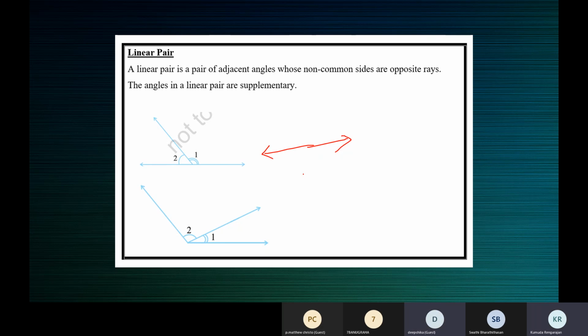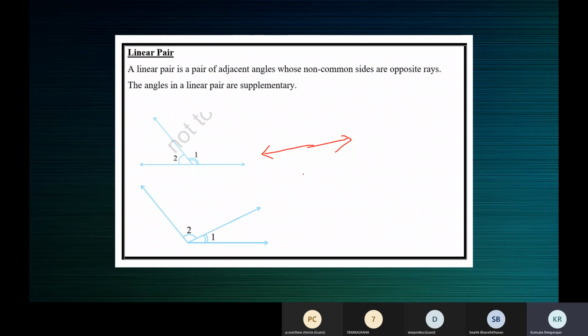And second, their non-common arms must be opposite rays. Tell me now. For a linear pair, the two angles must be adjacent angles, and their non-common arms must be opposite rays.